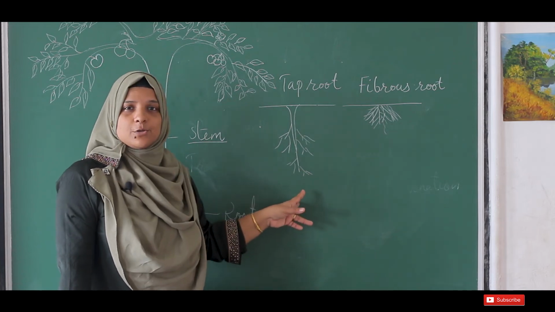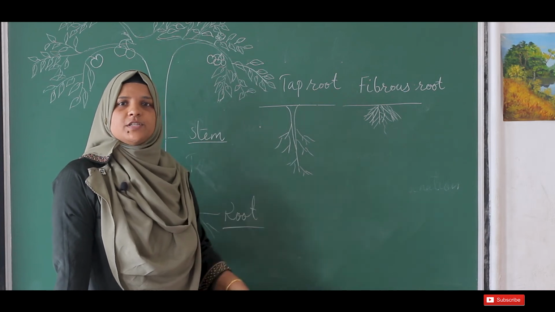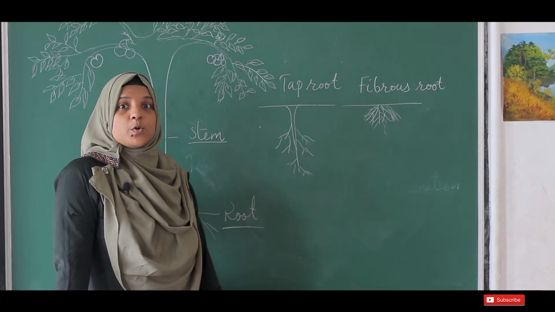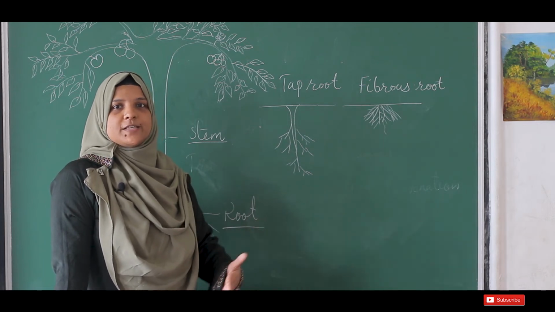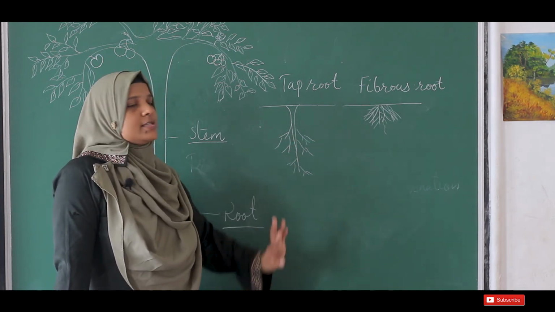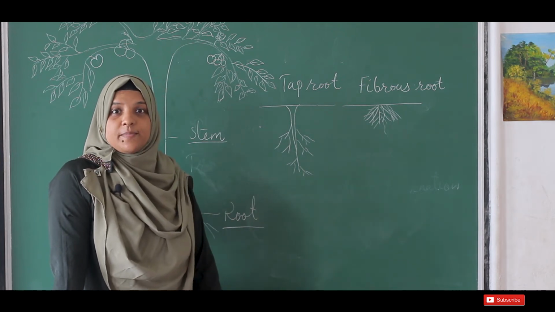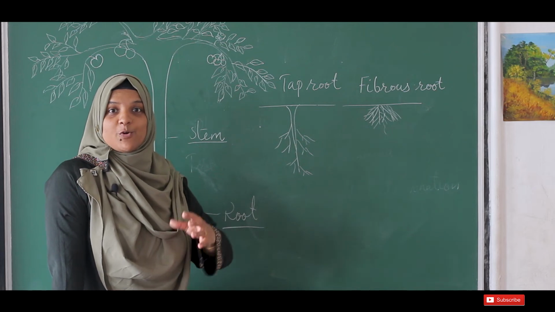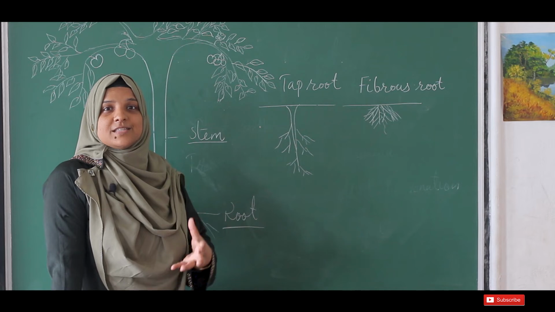Which are the examples, you know? Taproot means the very big trees. All the very big trees have this taproot system, like mango tree, banyan tree, apple or jasmine. What about the fibrous root system? The very best example is our coconut tree, which has fibrous roots, even grass and all.